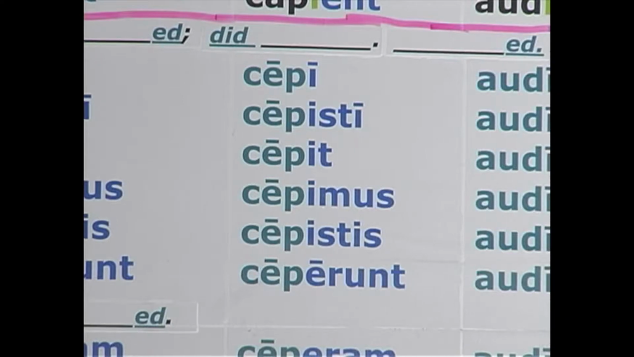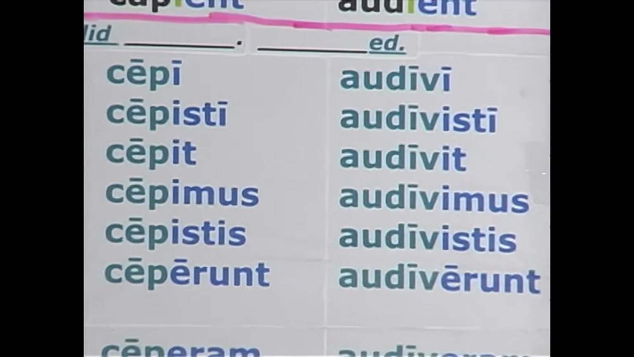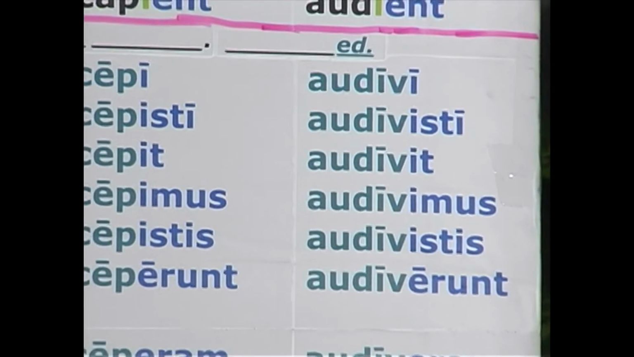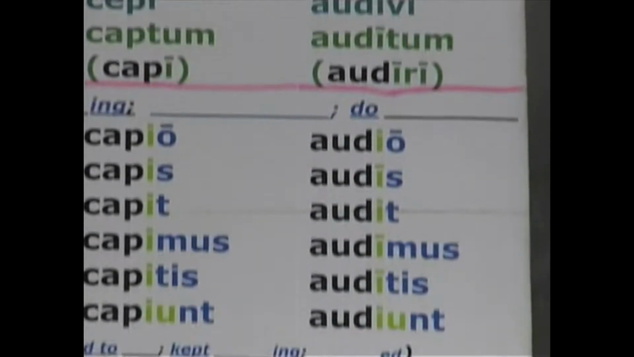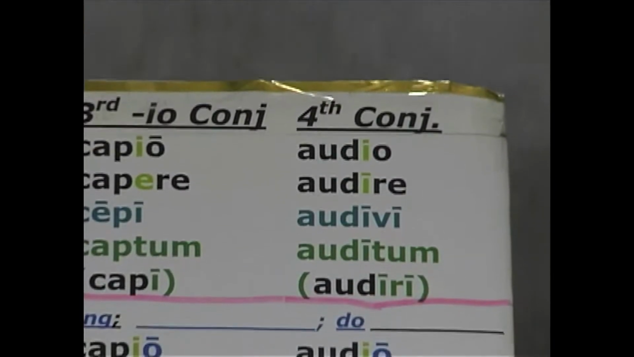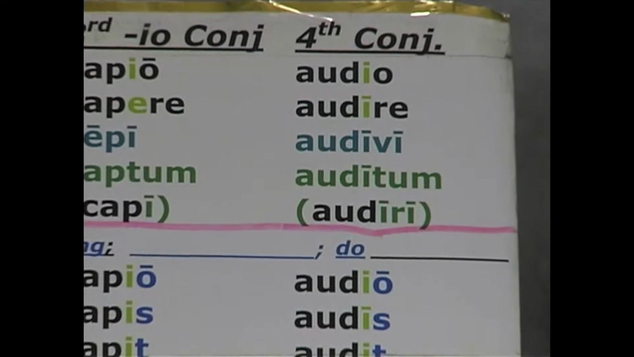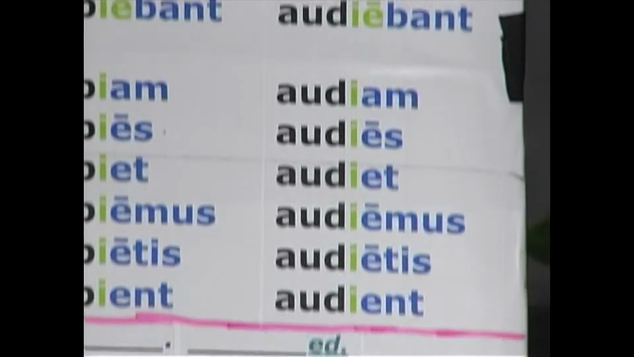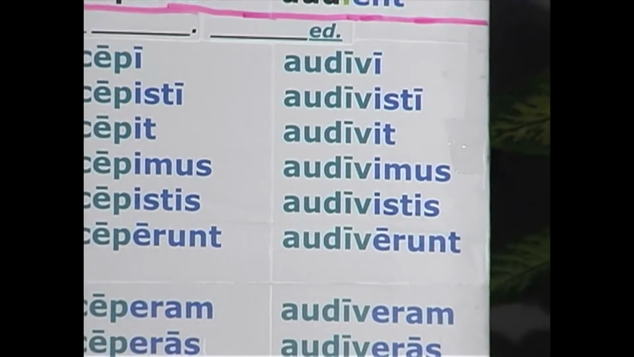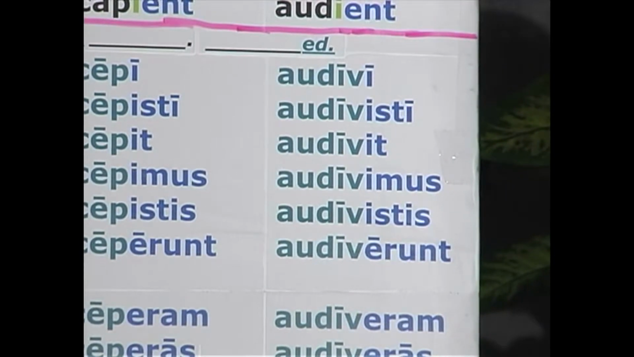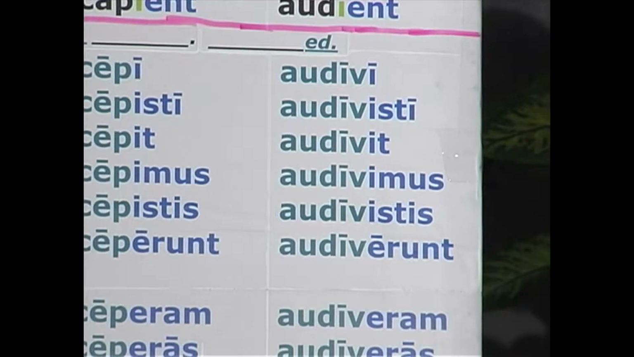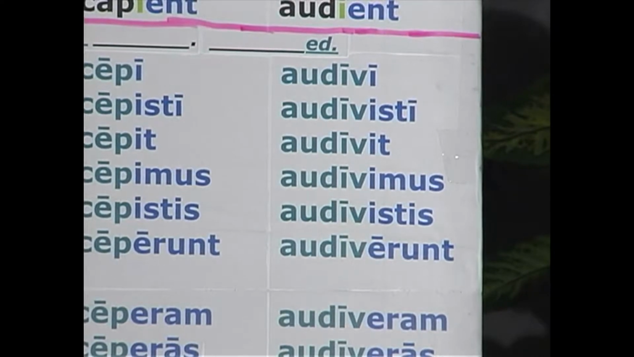And for the fourth conjugation, it's the exact same pattern. Go to the third principal part. Audio, audire, audivi. Drop off the i and you've got the perfect stem. Add the perfect endings and you've got the formation of the perfect active indicative. Audivi, audivisti, audivit, audivimus, audivistis, audiverunt. I have heard, you have heard, he has heard, we have heard, you plural have heard, they have heard.